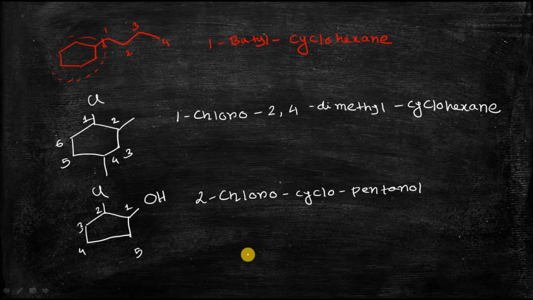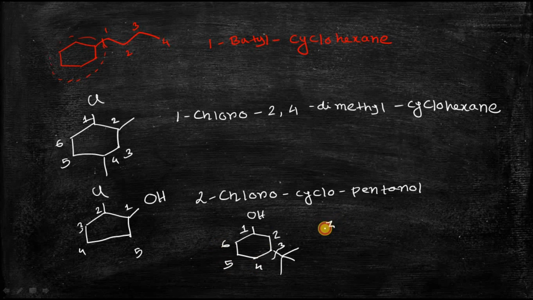And this is the last example that I am going to describe to you. There is a hydroxyl group, and you can see there is one tert-butyl group present. Okay, so the numbering will be 1, 2, 3, 4, 5, 6.